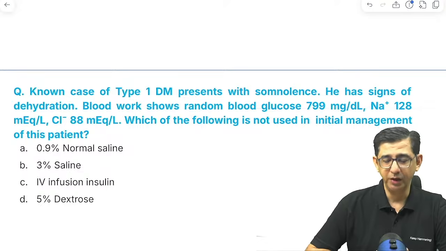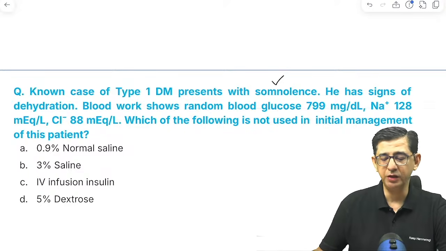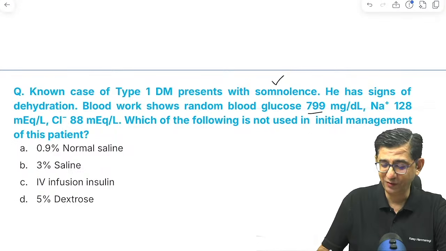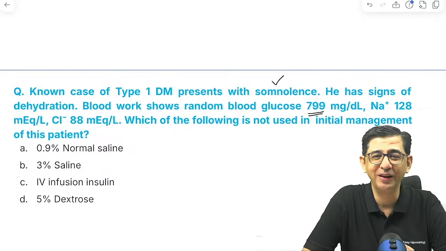A known case of type 1 diabetes is sleepy. There is evidence of dehydration. Sugar was like, students were very particular. 799.